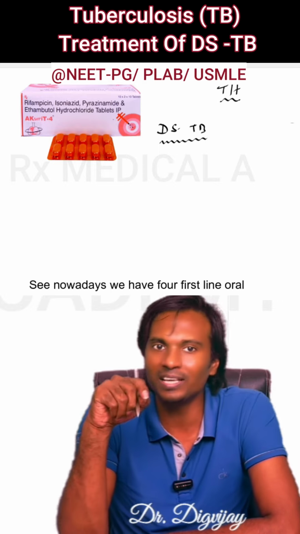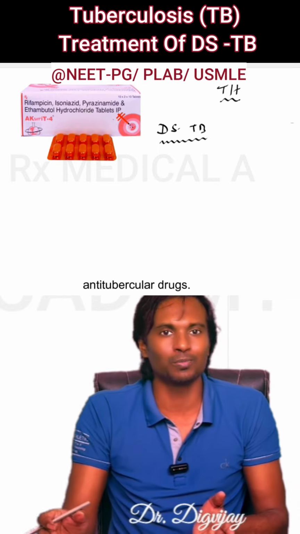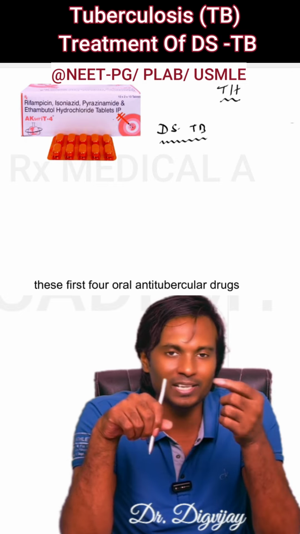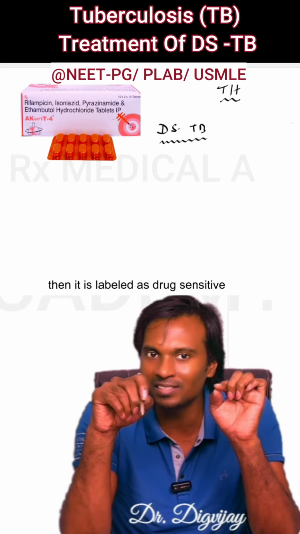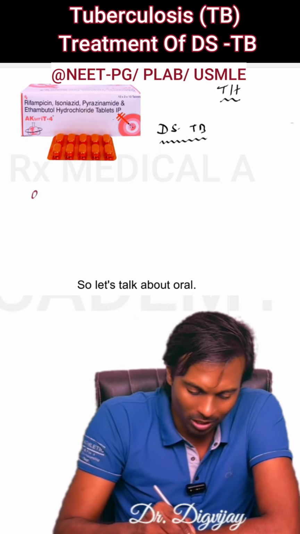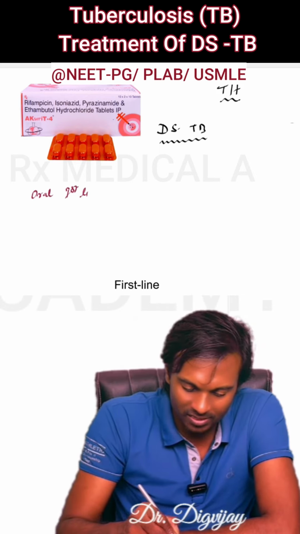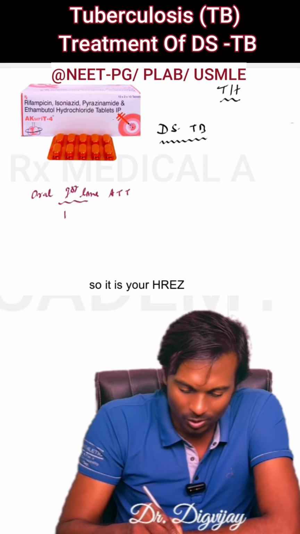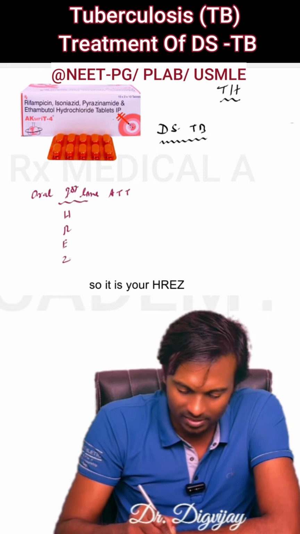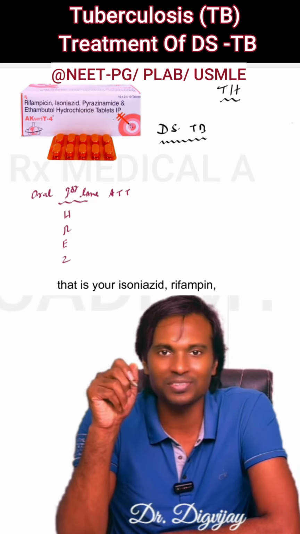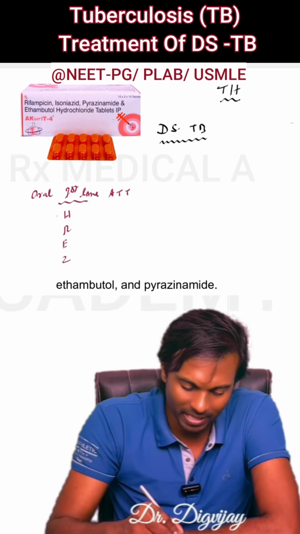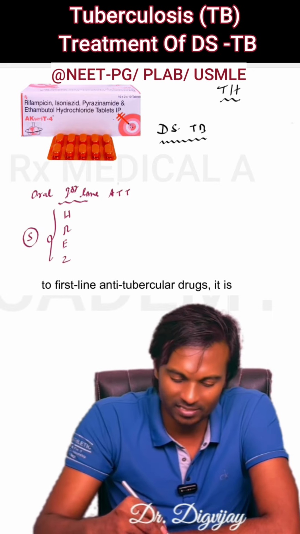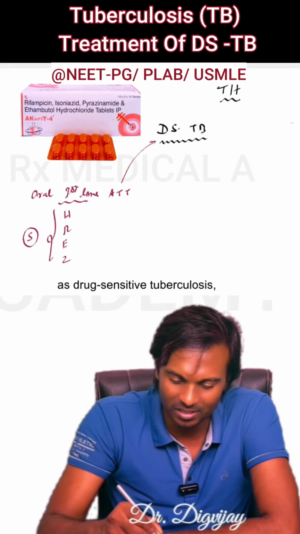See, nowadays we have 4 first line oral anti-tubercular drugs. If your mycobacteria is sensitive to all these first 4 oral anti-tubercular drugs, then it is labeled as drug sensitive tuberculosis. So let's talk about oral first line anti-tubercular drugs. So it is your HREZ, that is your Isoniazid, Rifampicin, Ethambutol and Pyrazinamide. If your bacteria is sensitive to first line anti-tubercular drugs, it is labeled as drug sensitive tuberculosis.